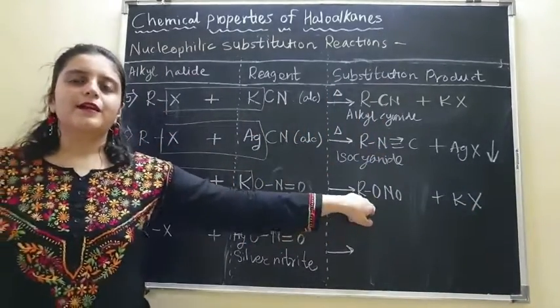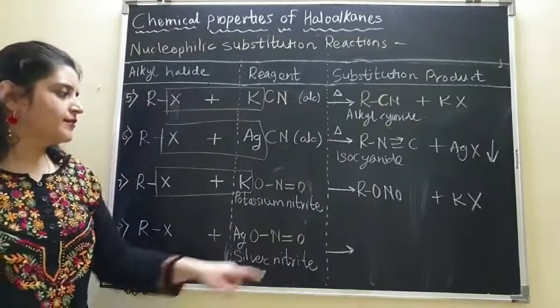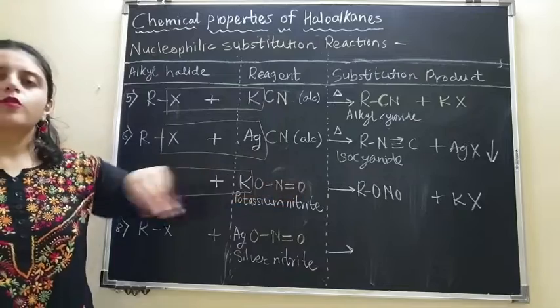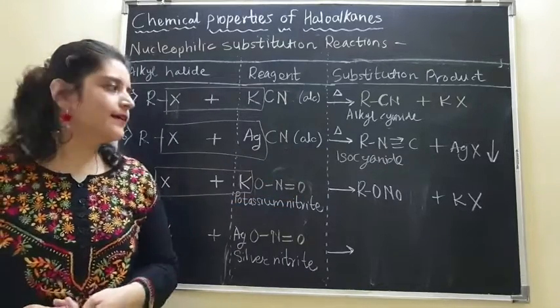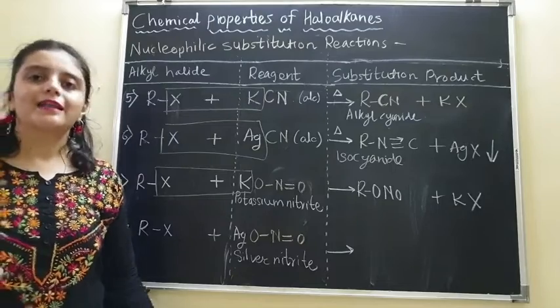Now this product RONO is called alkyl nitrite. This ONO group is called nitrite and it is attached to the alkyl group, therefore it is alkyl nitrite.